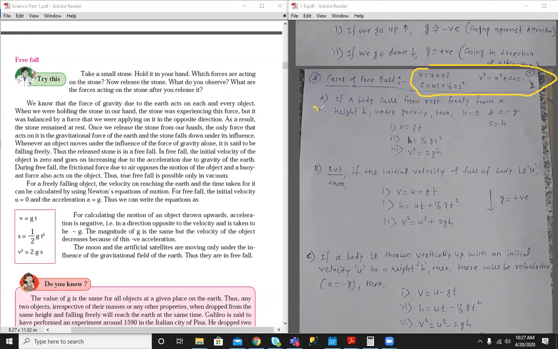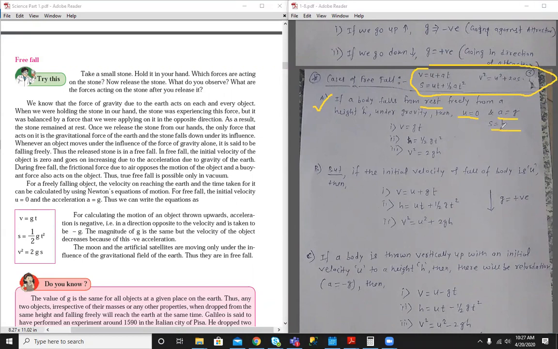Let's see the first case. If a body falls freely from rest from a height h under gravity, then all three kinematical equations become as follows. As it is falling from rest, the initial velocity will be 0, and it is falling towards the Earth, vertically downwards, so a is considered as plus g, or positive g.